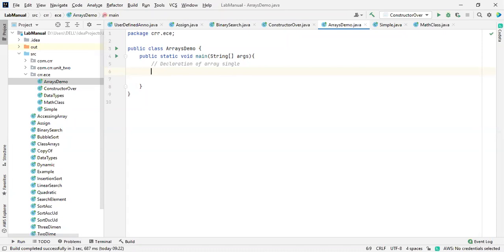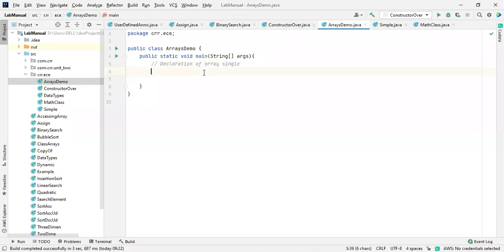Two dimensional, three dimensional, four dimensional, up to nth dimensional, all of these are multi-dimensional arrays. Excluding one, 2, 3, 4, 5, and nth are all multi-dimensional arrays. Only two types of arrays are available. Now we are going to discuss the single dimensional array.